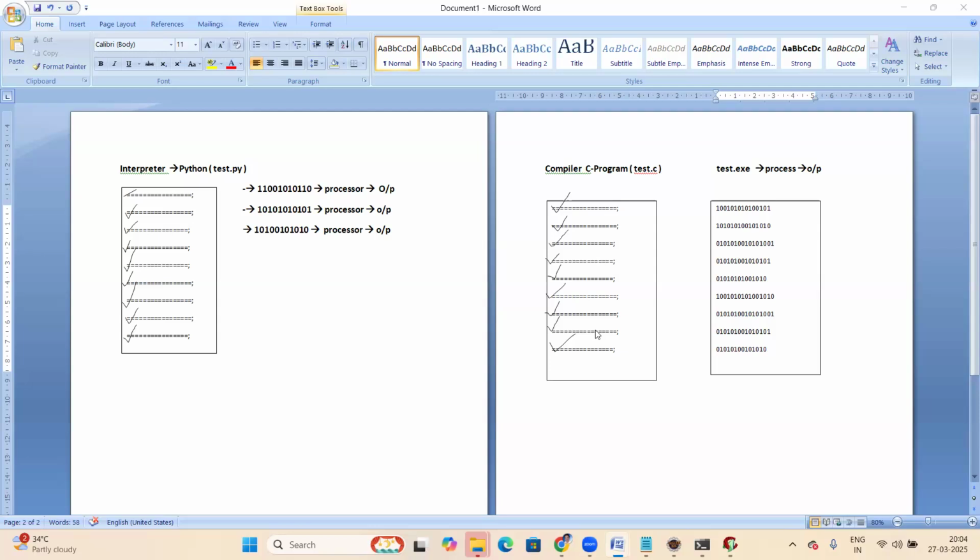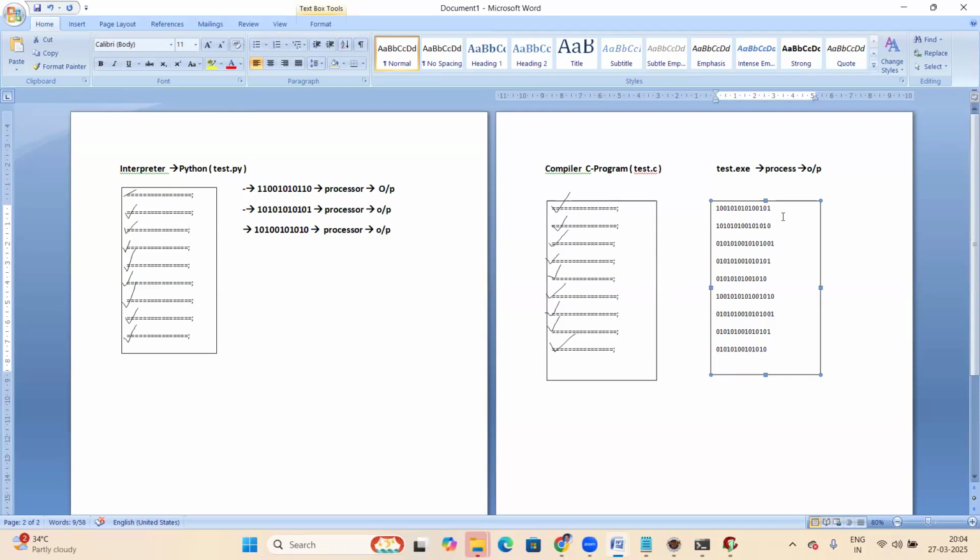That's okay, but there is a clear difference in this space. Here only one box is there, here two boxes, right? Interpreter cannot create any executable file. Yes, exactly. That exe file is the difference.